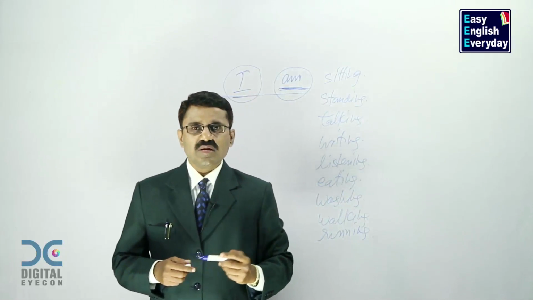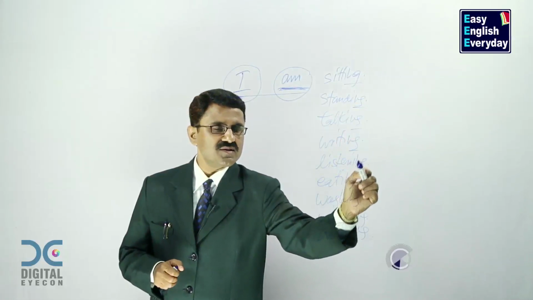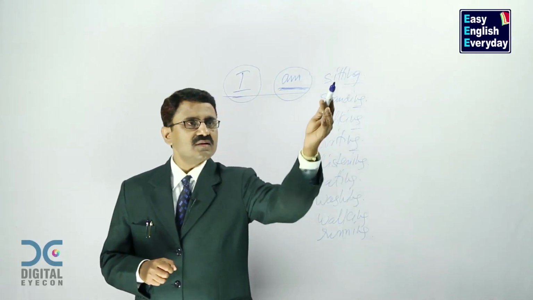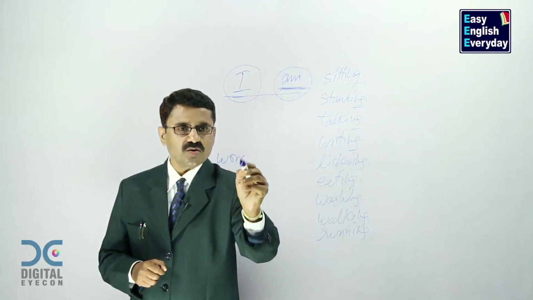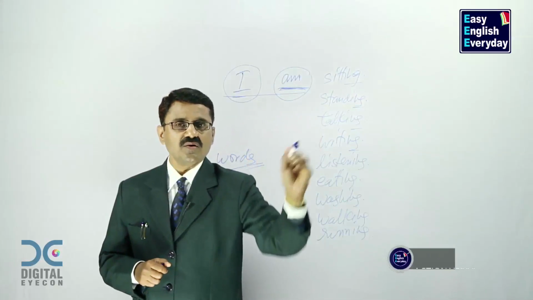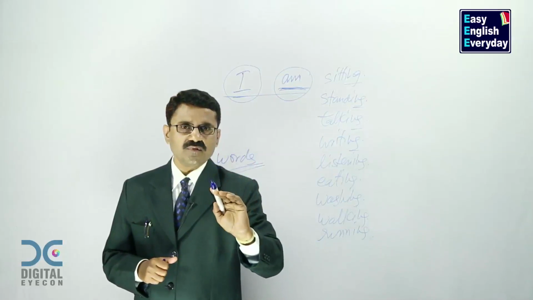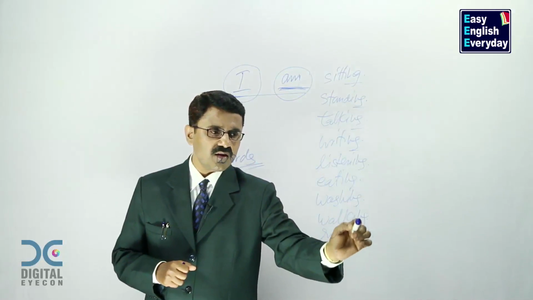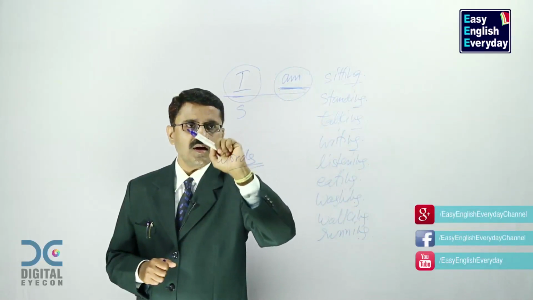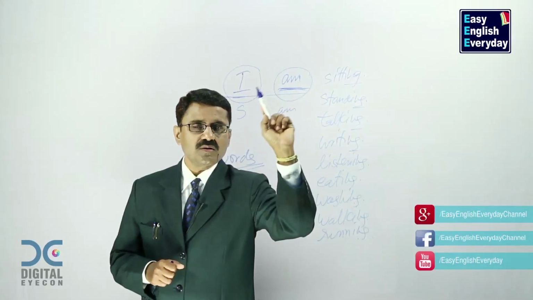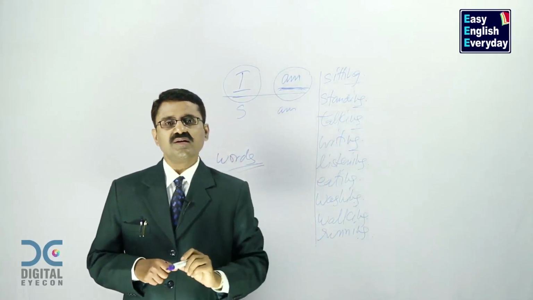Do you find any similarity here? ING, ING, ING, ING. This is the similarity. These are all words. Grammar calls them action verbs. You call it an action verb or you call it a word, that doesn't make any difference. They are all ending in ing form. So take a subject, I, keep one word called am, and keep on adding ing forms, it becomes a sentence.